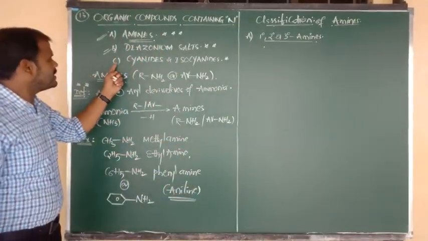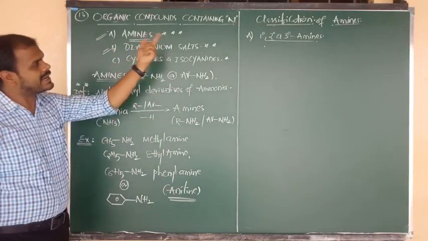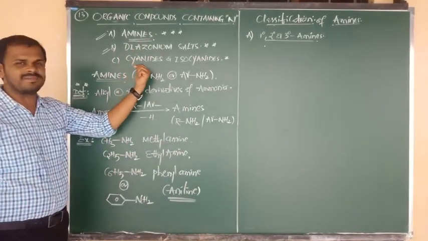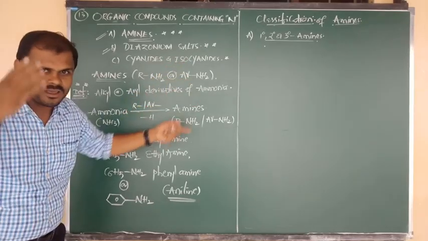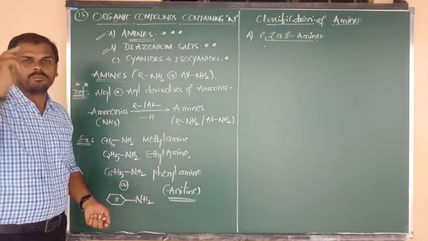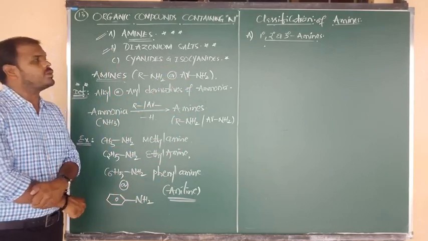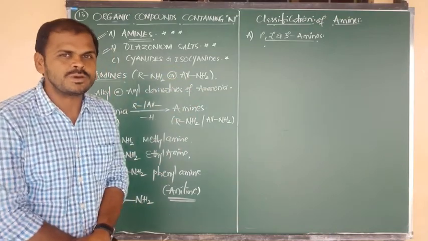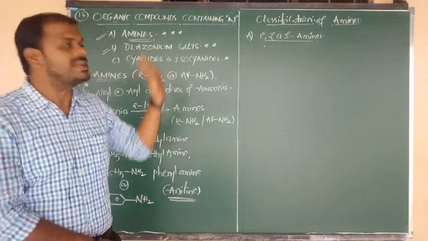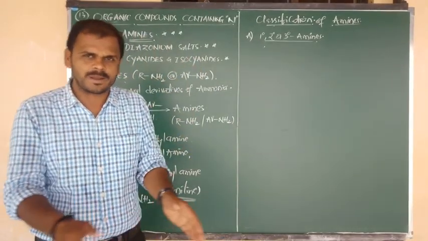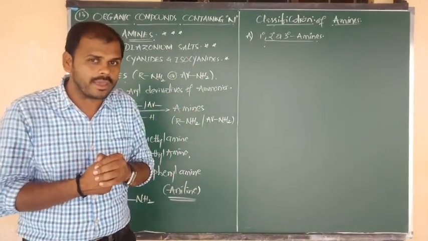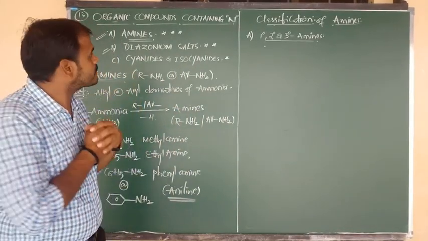The third organic compound containing nitrogen is cyanides, CN, and isocyanides, NC. You know all these compounds. About these three types of organic substances which contain nitrogen, only these three compounds we are going to discuss. As per our syllabus, this is enough. Try to remember.